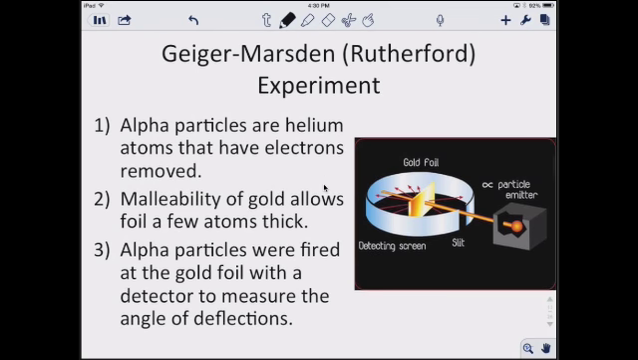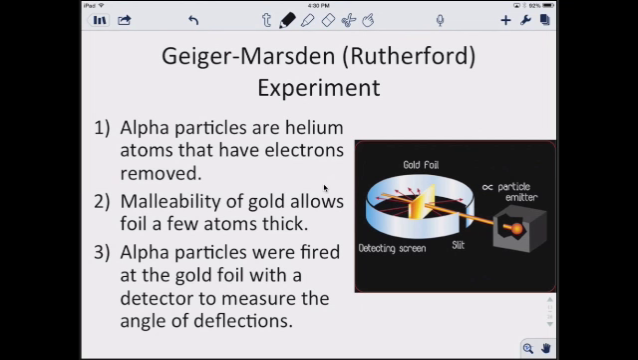Moving later on, discovering a little bit more, we have the Geiger-Marsden experiment, or the Rutherford experiment. This is more commonly known as the Rutherford gold foil experiment. Rutherford, or Geiger and Marsden, shot alpha particles. An alpha particle is a helium atom that's charged, an ion, and they shot it at a piece of gold foil. This was no ordinary piece of gold. Gold is so malleable, meaning it can be pounded into very thin sheets, that the foil was just a few atoms thick. So it really wasn't that thick at all.